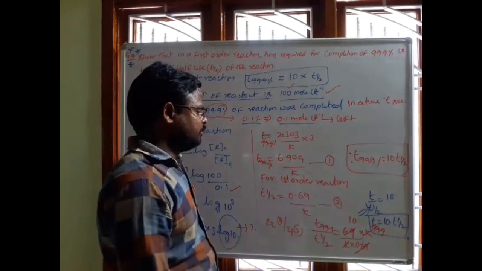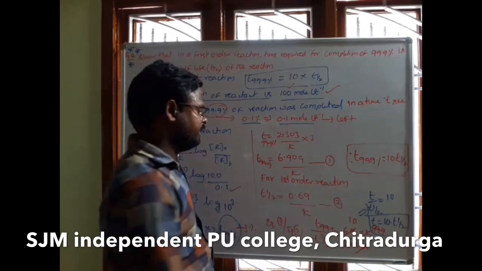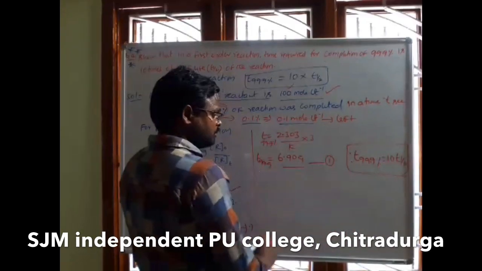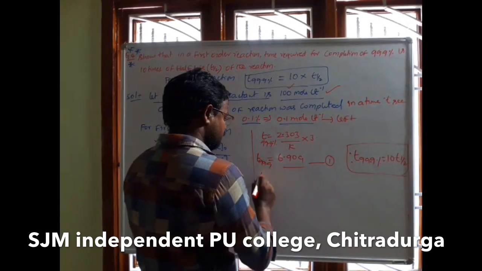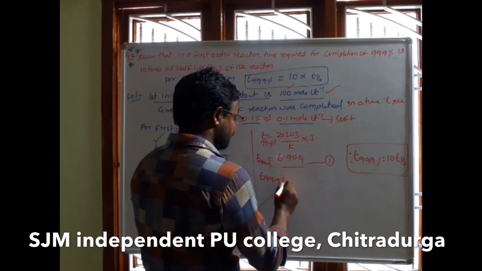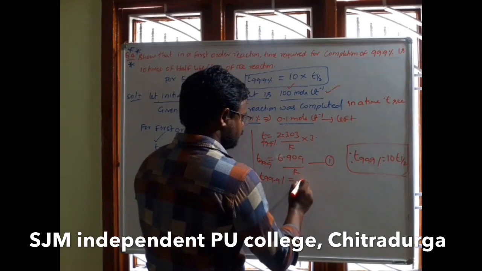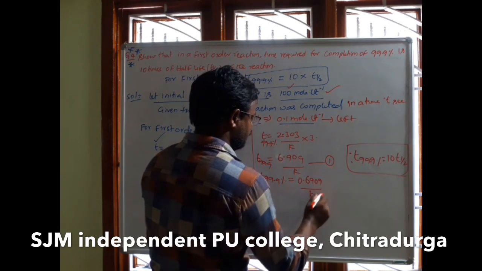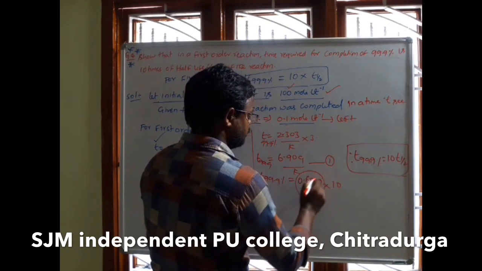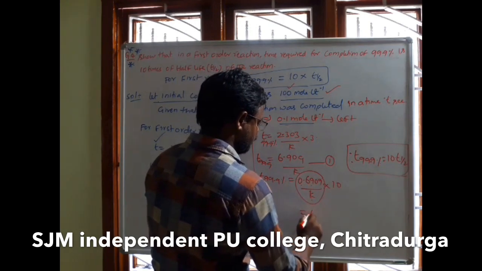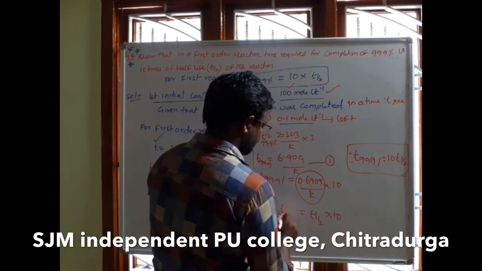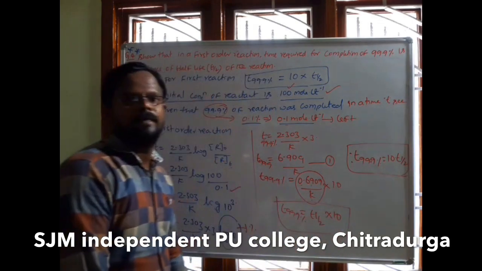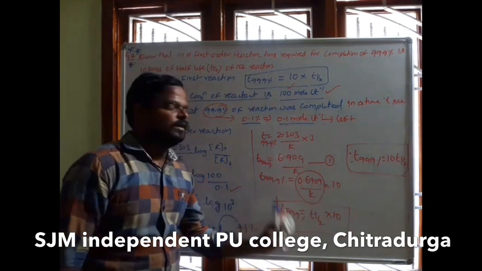Otherwise, one more method is also there. There is no need to take this half-life ratio. Here also we can solve this problem. t 99.9% equal to 6.9 by k, that is 0.69 by k into 10. It is nothing but 0.69 by k, which is called t half of a first order reaction. That is, t 99.9% equal to t half into 10. Like this also we can solve this problem.